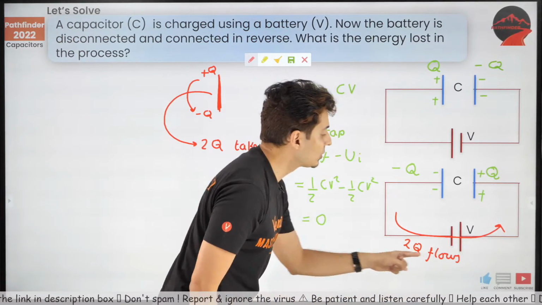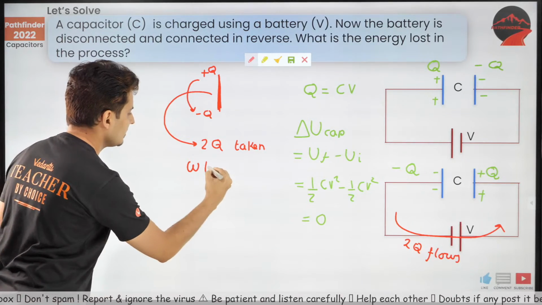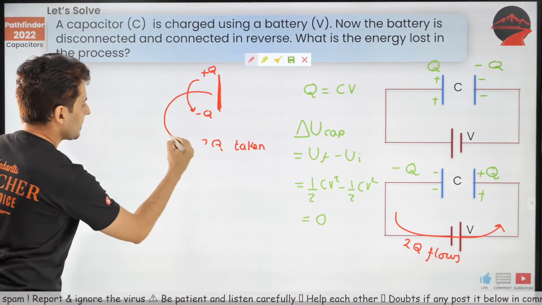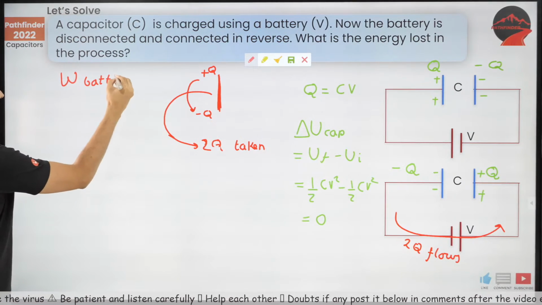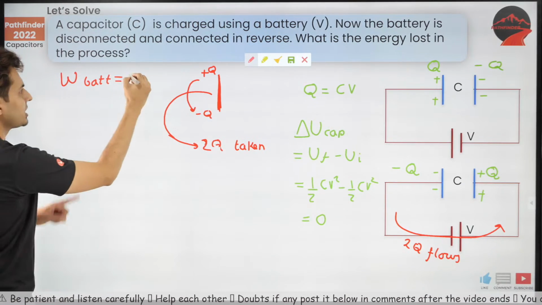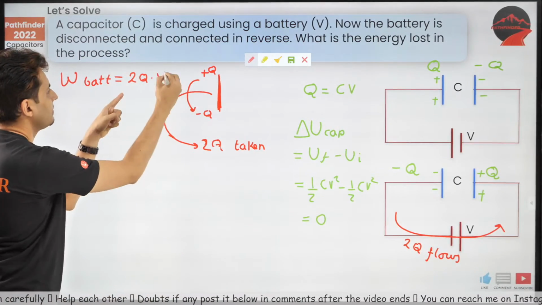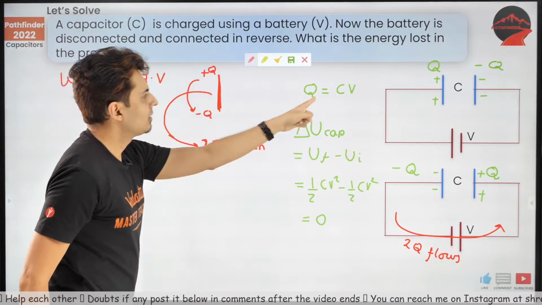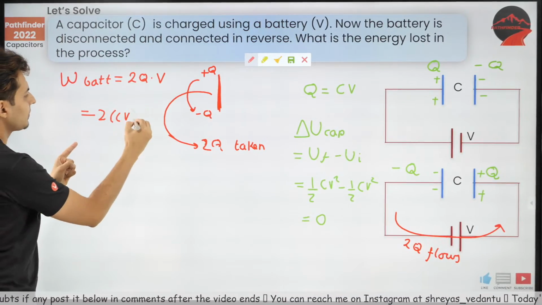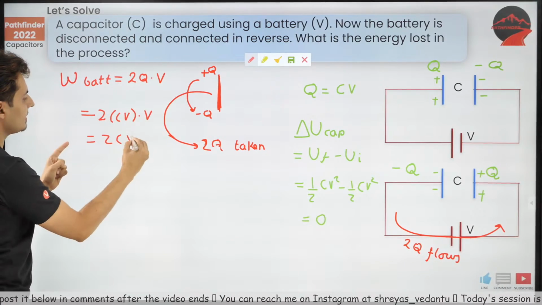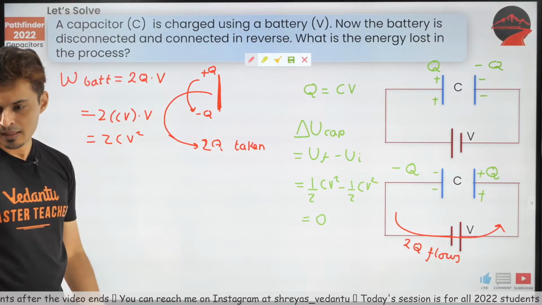Now it flows through the battery. So guys, think about it. What is the work? I'll just put it over here. What is the work done by the battery? Charge which flows into potential difference, which is V, and Q is CV. So just substitute that: 2 into CV into V, which is 2CV square. 2CV square is the work done by battery.